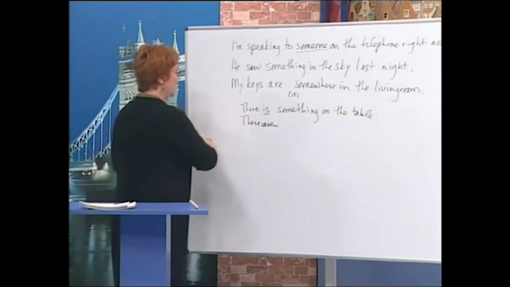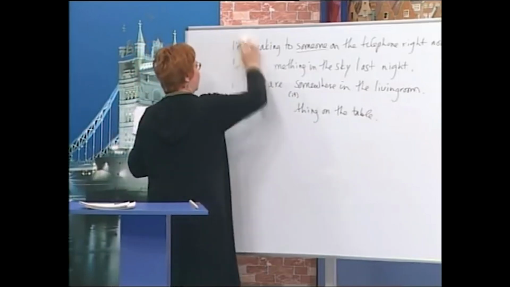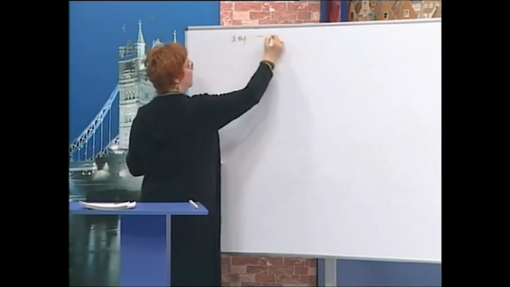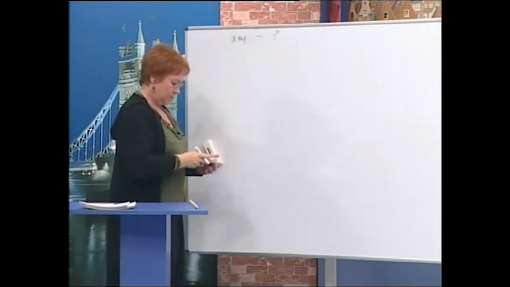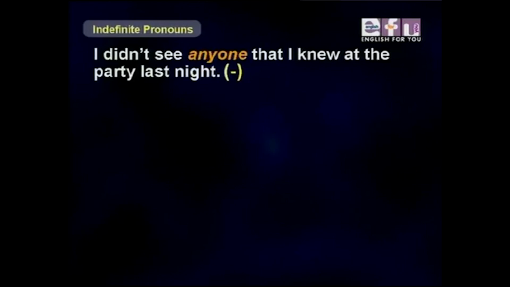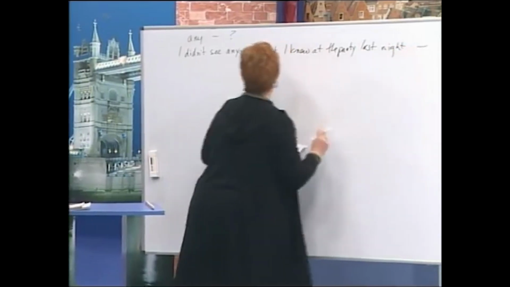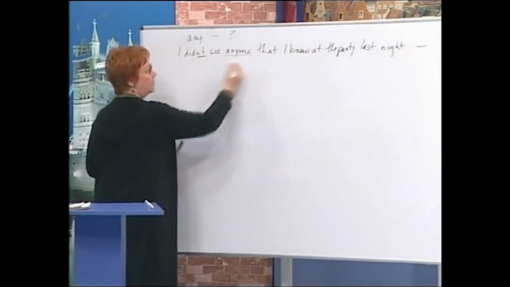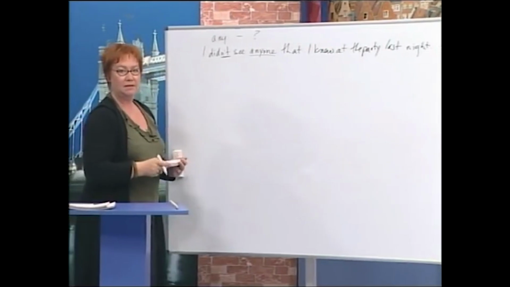Now let's talk about any. And we'll give you some examples of sentences with any. And remember, any is with negatives or questions. So here are some examples. I didn't see anyone that I knew at the party last night. So this one is negative.